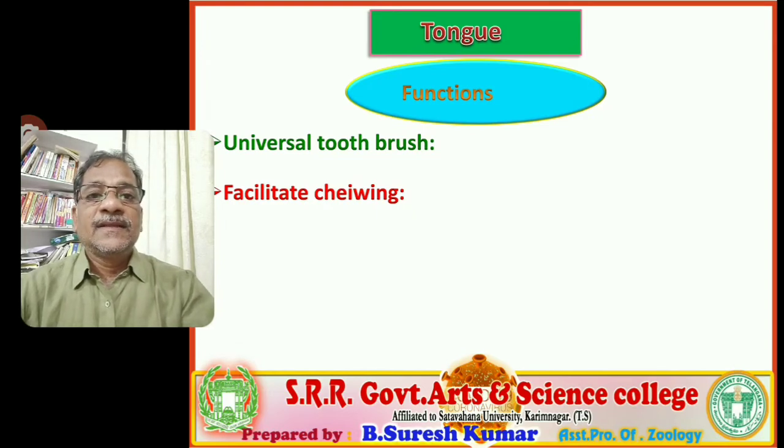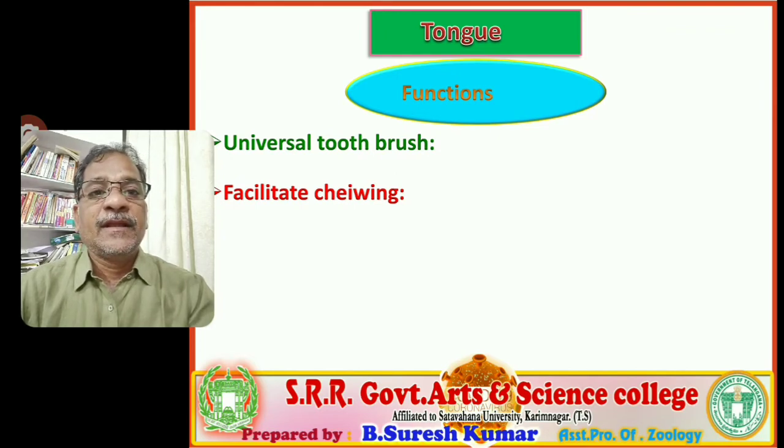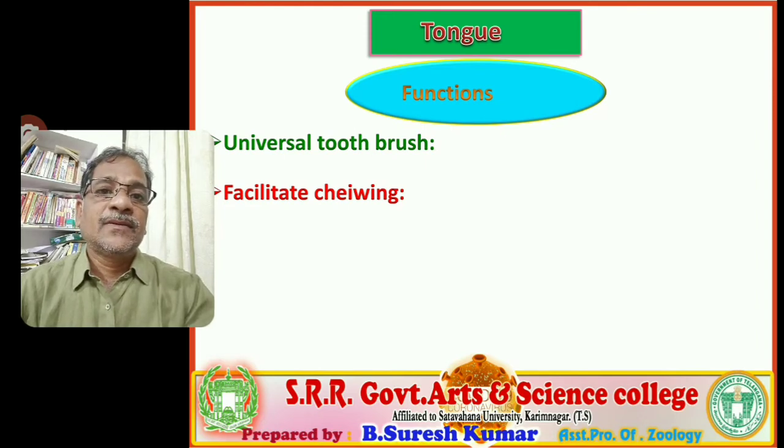It cleans the teeth and gums, and the oral cavity, buccal cavity, roof of the buccal cavity and floor of the buccal cavity, maintaining neat cleanness, and with the help of enzymes present in saliva, it kills microbes and bacteria also. That's why it is called the universal toothbrush.